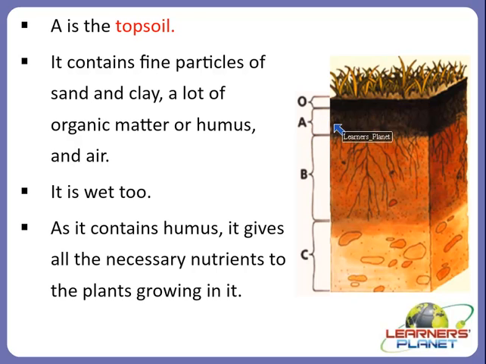You can see here, this is considered as the topsoil. Why is it considered as the topsoil? Because it contains fine particles of sand and clay, a lot of organic matter or humus, and some air. It is wet too. As it contains humus, it gives all the necessary nutrients to the plants which are growing in it. As you can see here, there are some plants growing. This is because of the topsoil and the organic matter which is present, right?